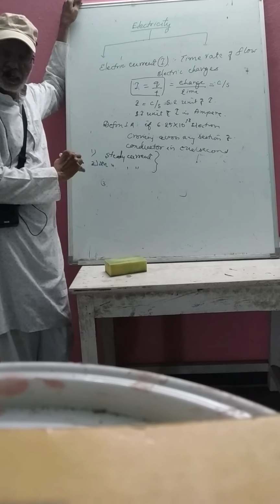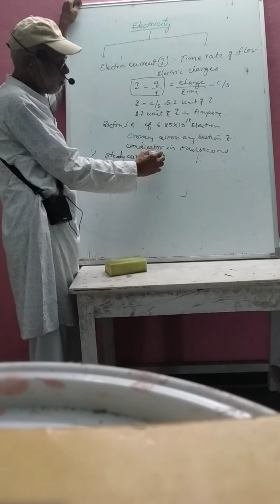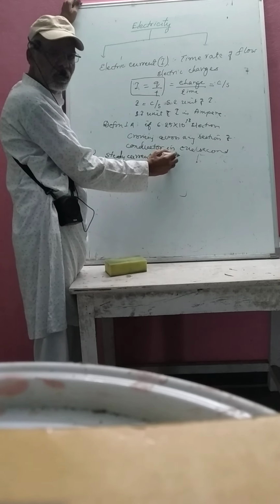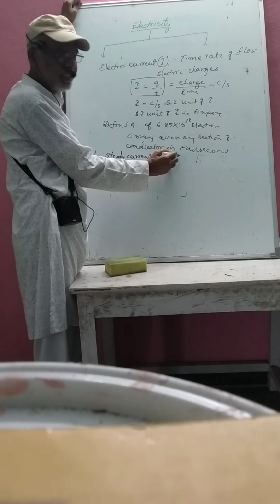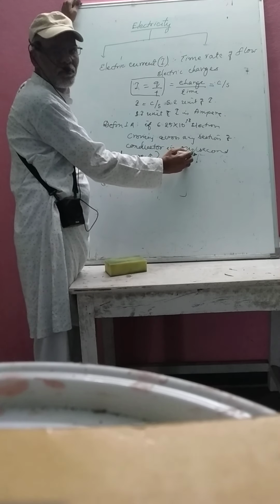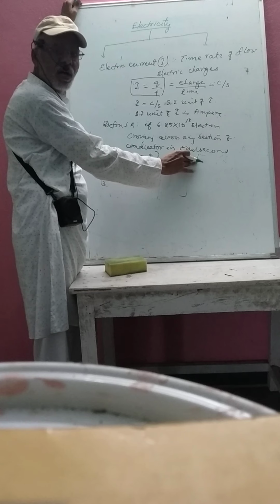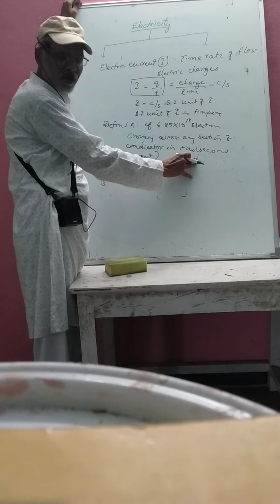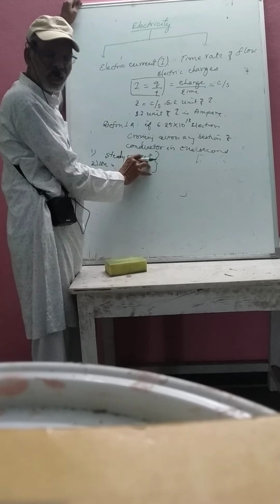So what is the steady current? If the rate of flow of electric charge across a given section of conductor in every second is constant, same, or independent of time, that is nothing but the steady current.